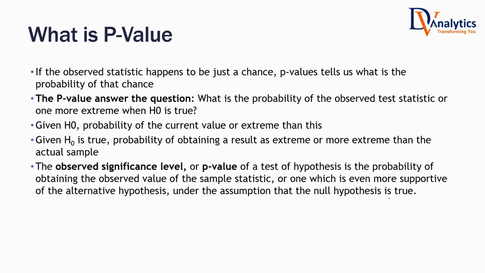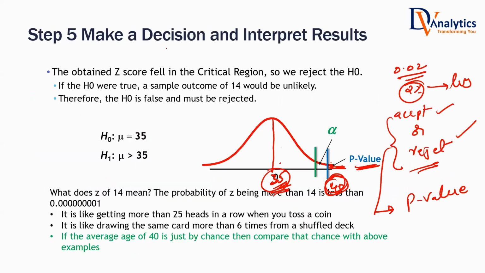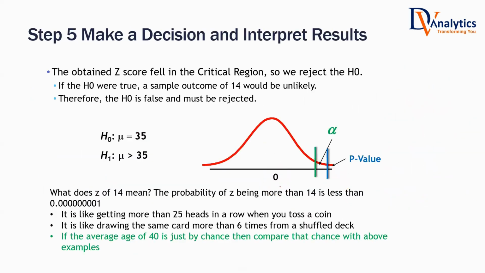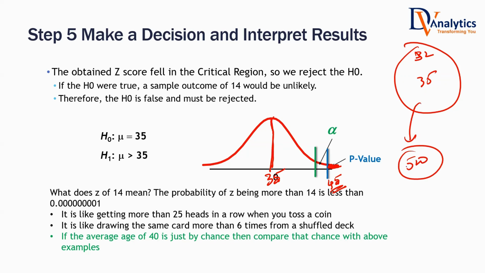So what is p-value? If the observed statistic happens to be just by chance, p-value tells us the probability of that chance. Let's say the SBI guy is telling you that 35 is the average age. Then we took a sample and the p-value is very, very less. Let's say the sample average is around 45. 3 lakh employees are there, their average age is 35. You took 500 employees, and their average age came to be 45.